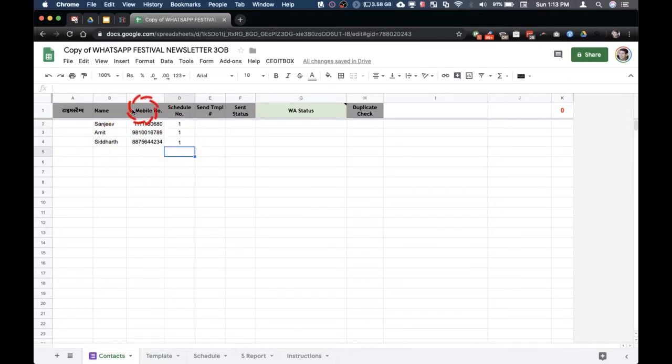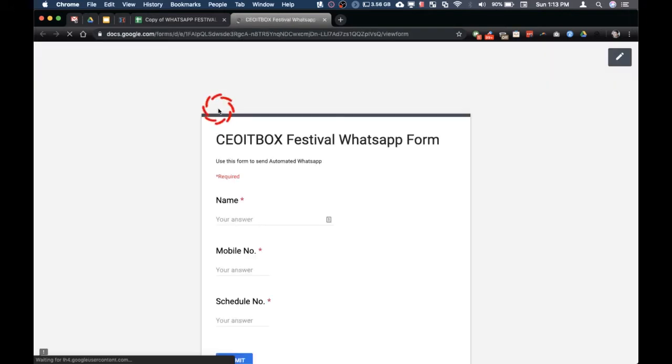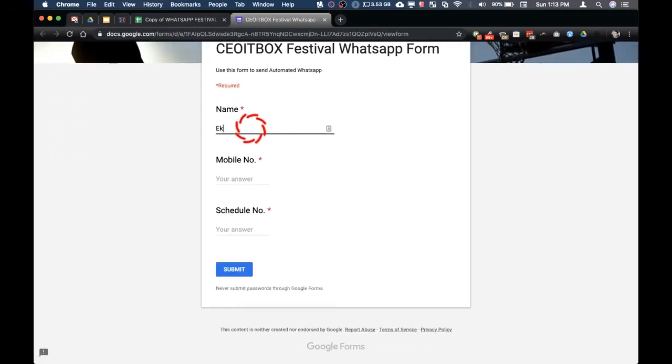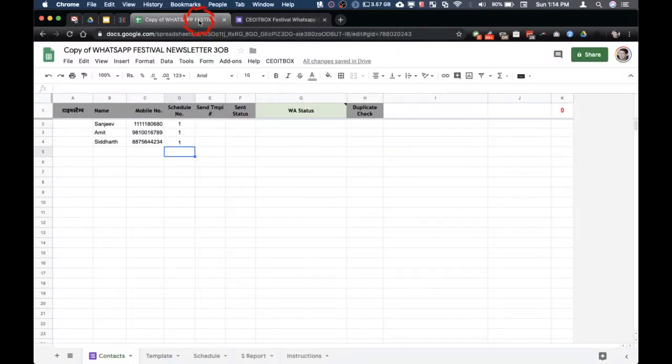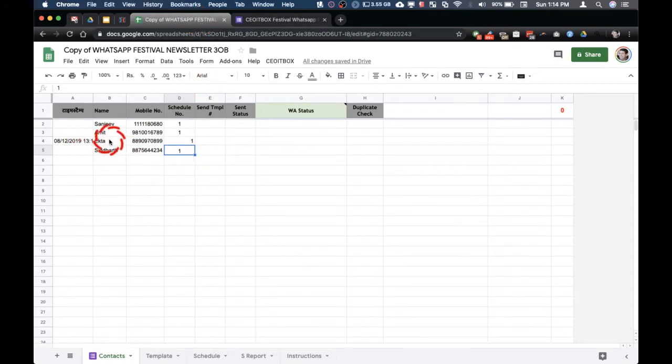Another way to enter the details of people is through a Google form. So you can click here on form and click on go to live form. So here I can put numbers like this. Put a schedule number, say this is 1, and click on submit. And when I come back here, you will see that we got this entry from the Google form. So don't worry if it enters in between, that really does not make any difference at all. So this is the first sheet.